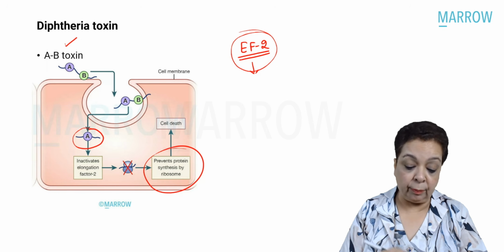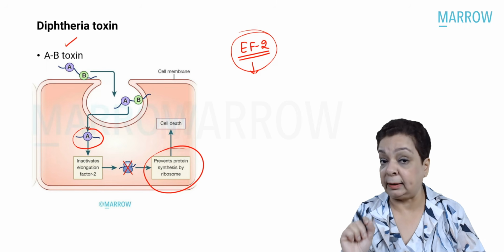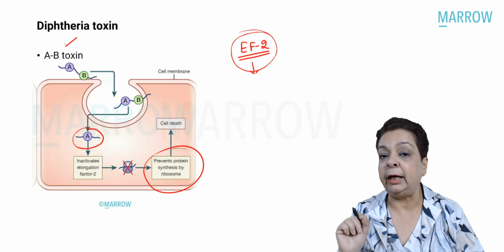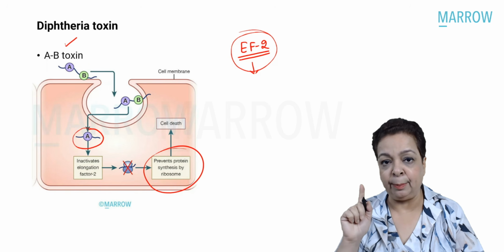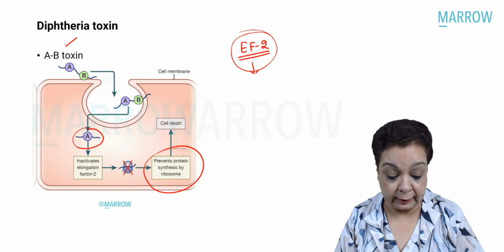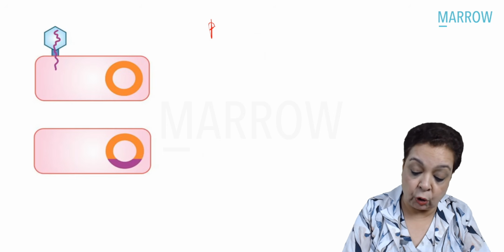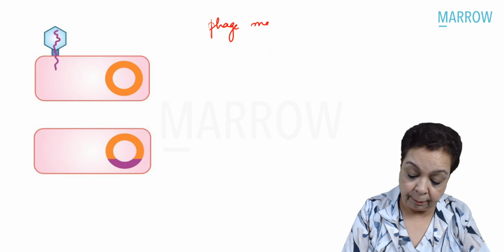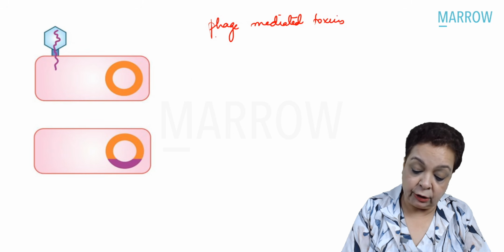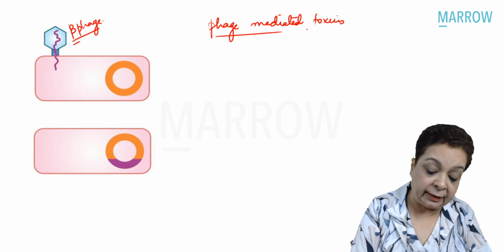Okay. Also remember that diphtheria toxin, all cells of the body are susceptible to its action, but it has a special affinity for myocardium, adrenals, and nerve endings, MAN. And myocardium, that's why it causes myocarditis. Next important thing to remember about diphtheria toxin is it is one of the phage-mediated toxins. So that's the beta phage, the virus which infects Corynebacterium diphtheriae.